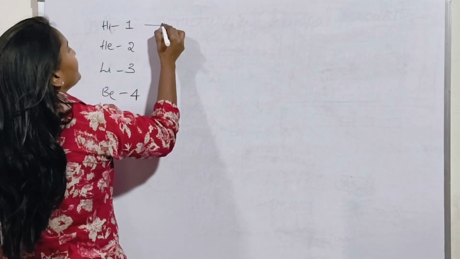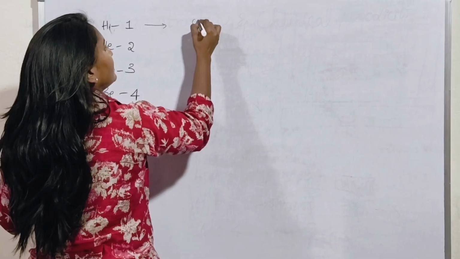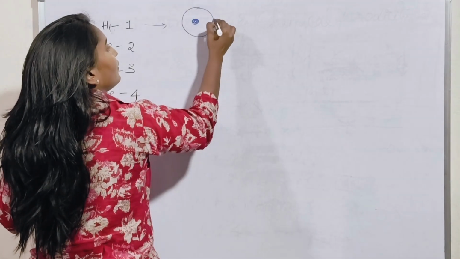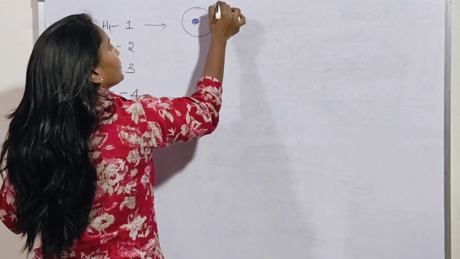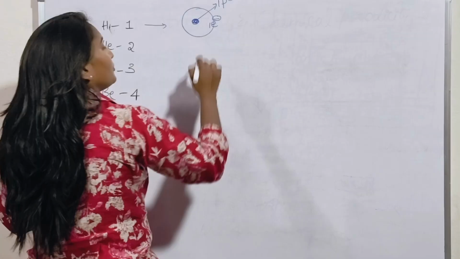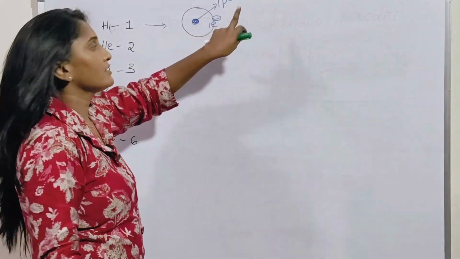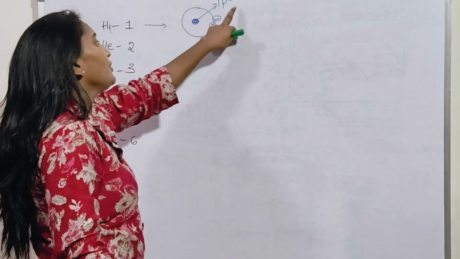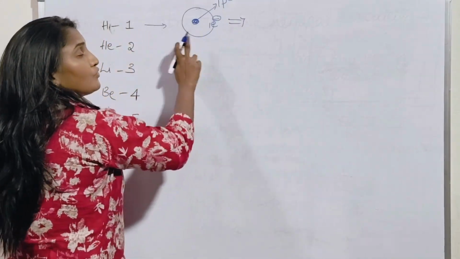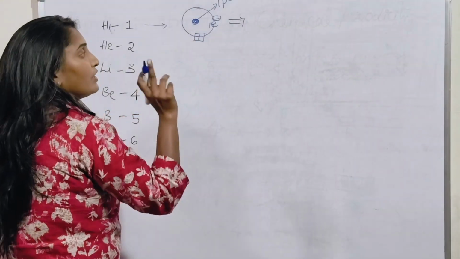If you check the first element, that is hydrogen, hydrogen has 1 electron and 1 proton. Proton has a positive charge and electron has a negative charge. So the electronic configuration: there is only one subshell, that is S block elements. So here only 1 electron is present.